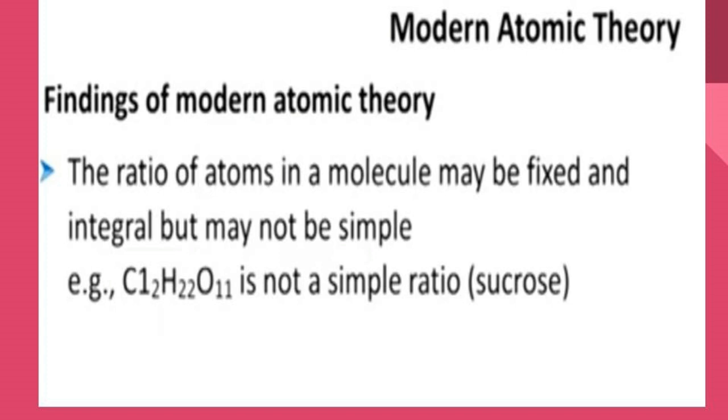C12H22O11. It's not a simple ratio. The mass of an atom may be converted into energy, that is E equals mc squared. Atom of one element can be transmuted into atom of another element. In other words, atom is no longer indestructible. Discovery of artificial transmutation. Modern atomic theory is the basis of all studies of chemical and physical processes that involve atoms.